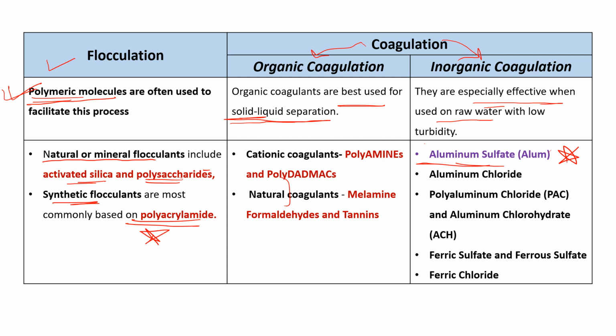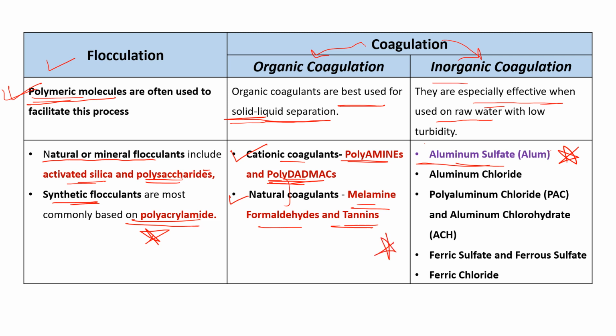Now the examples of organic coagulants. The cationic organic coagulants are polyamines and poly-DADMACs. Okay, these are examples of cationic coagulants. Then natural organic coagulants are melamine, formaldehyde, and tannins. These are the natural organic coagulants.